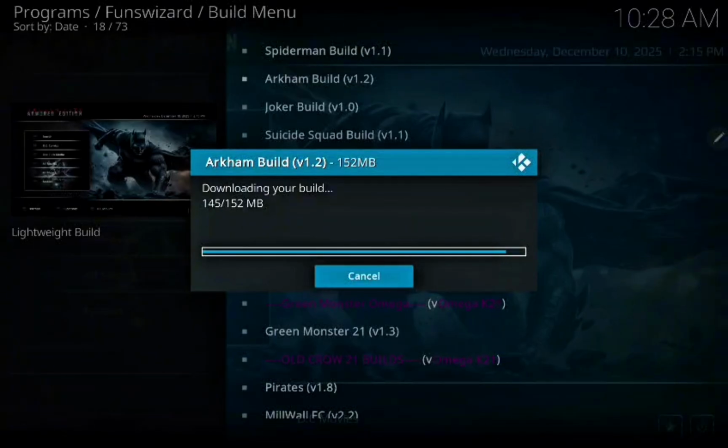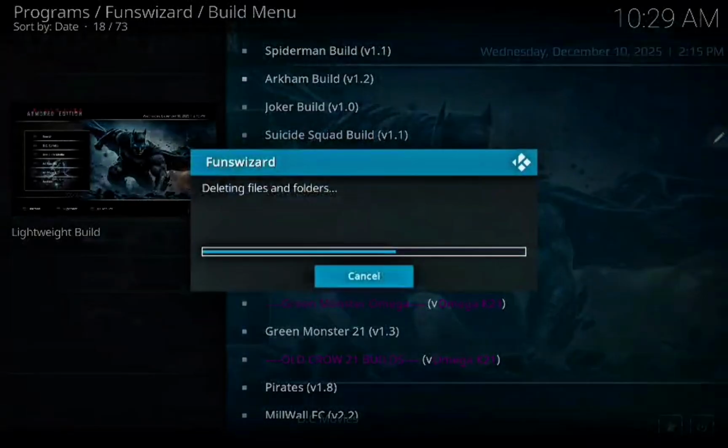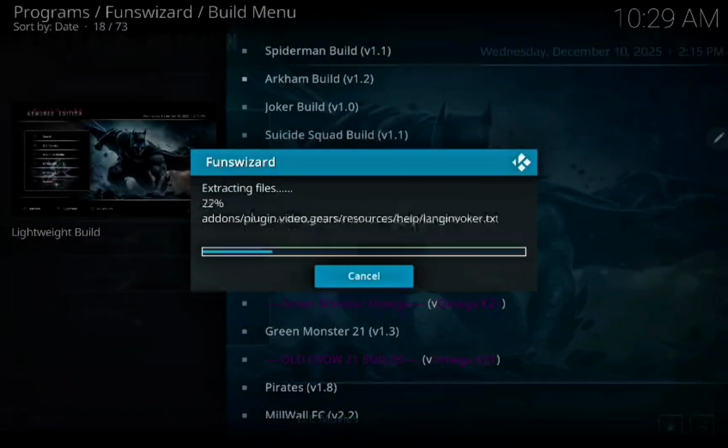When the build is finished, you're gonna press OK and force close Kodi, and the build will be installed on your Kodi.